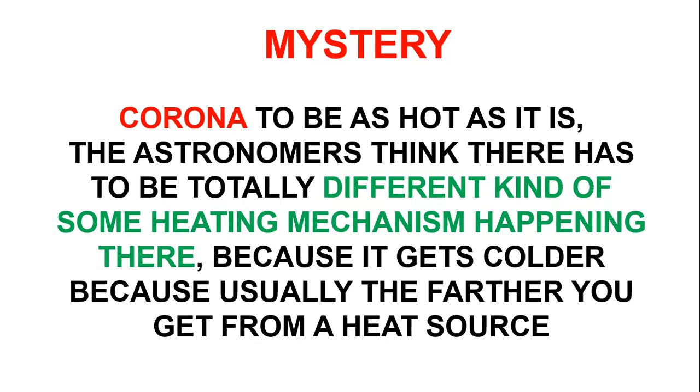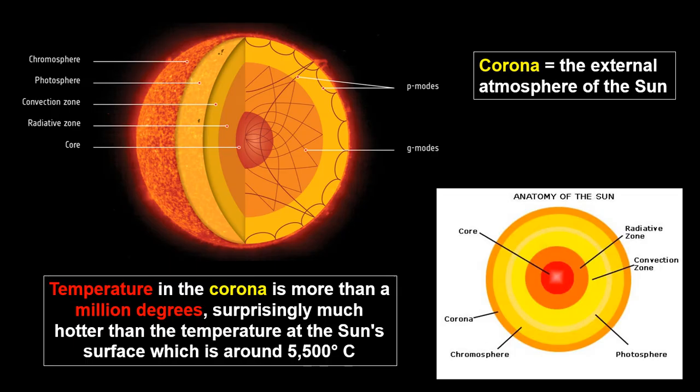Astronomers think some totally different kind of heating mechanism is happening there, because usually the farther you go away from the heat source, the colder it becomes. That is the general physics of radiation. But near the corona, it is hotter than the surface of the sun, because the sun's surface temperature is 5500 degrees Celsius.